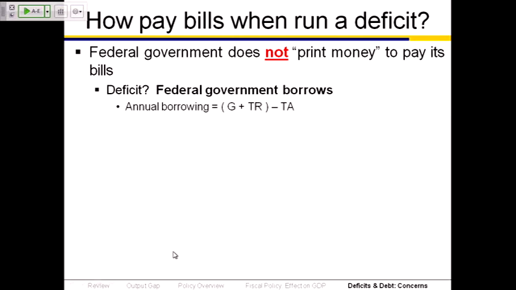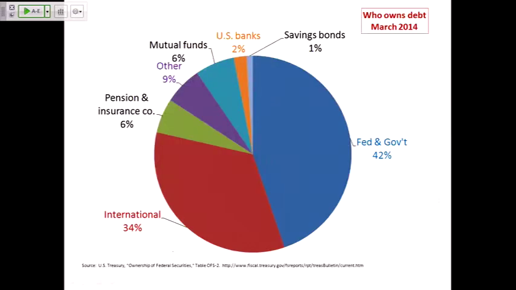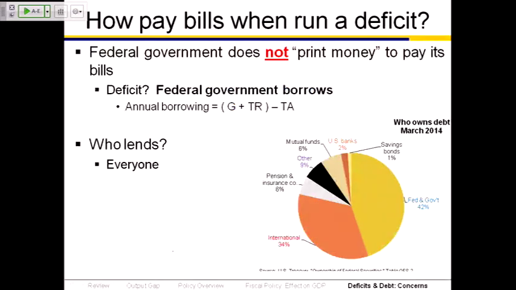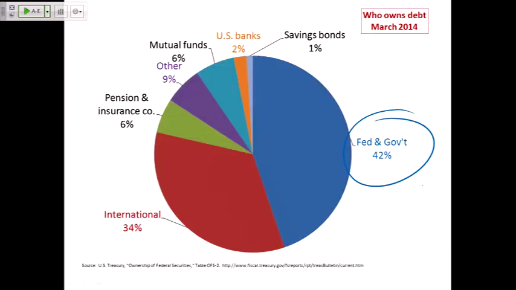And the annual amount of their borrowing is equal to that deficit, G plus TR minus TA. Who lends? Everybody. So this graphic, which is in bigger size here on the next page, and in your slides it was on the next page, shows who owned the debt, who had lent to the United States government as of March of 2014. And I'm going to go to the next one because it's bigger and I can see it better. What's next? There. 42%. 42% of the federal government debt was owned by the Federal Reserve and government agencies.